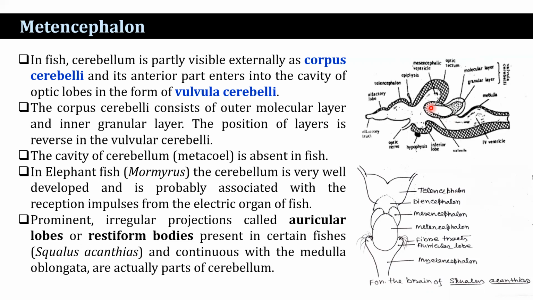In elephant fish, Mormyrus, the cerebellum is very well developed and is probably associated with the reception of impulses from the electric organ of the fish. Prominent irregular projections called the auricular lobes or restiform lobes are present in certain fishes, such as Squalus acanthias, and are continuous with the medulla oblongata. They are actually parts of the cerebellum, and these are the center of equilibrium.